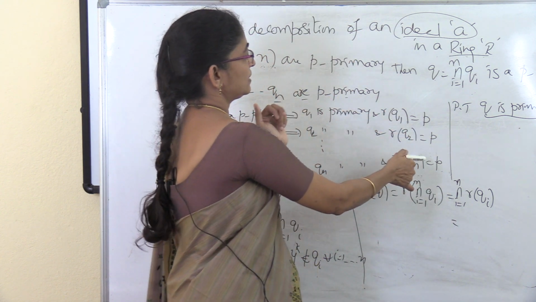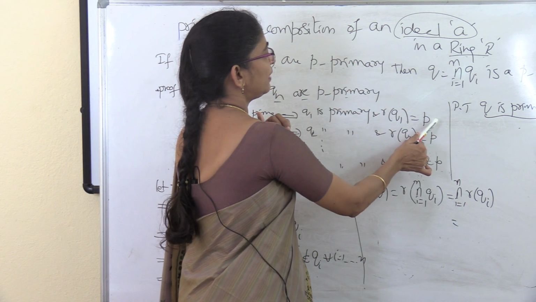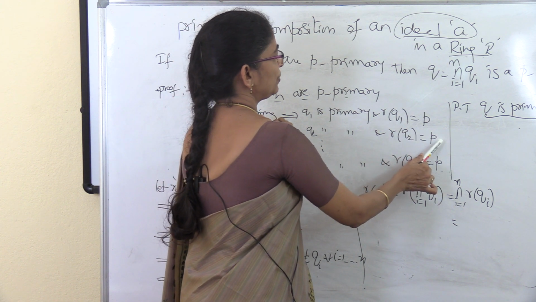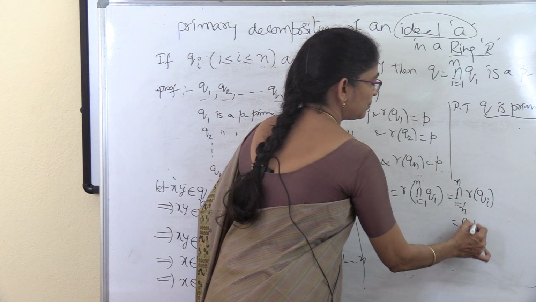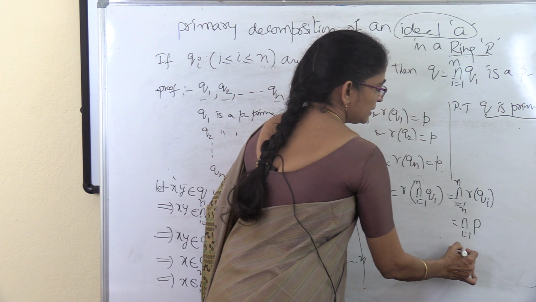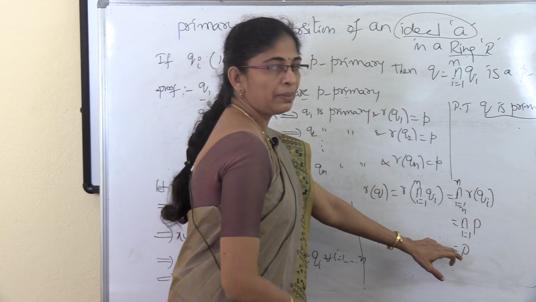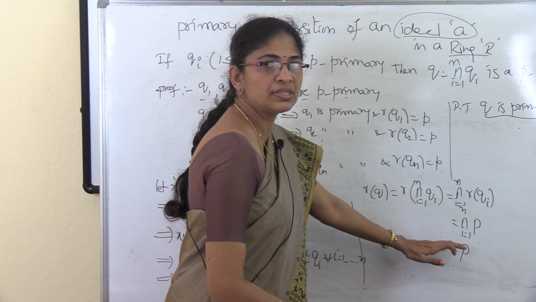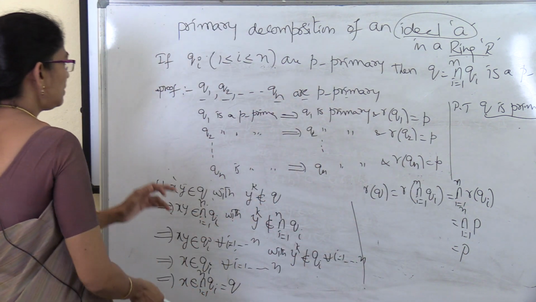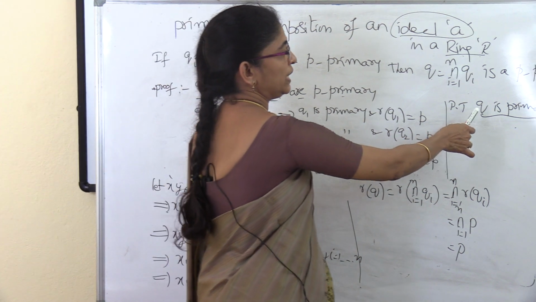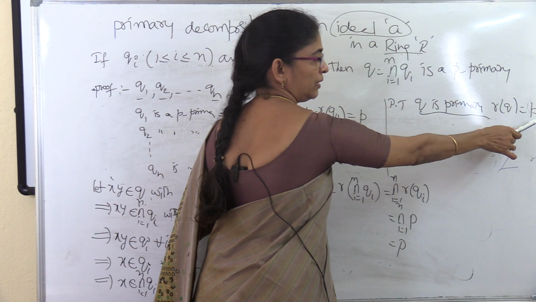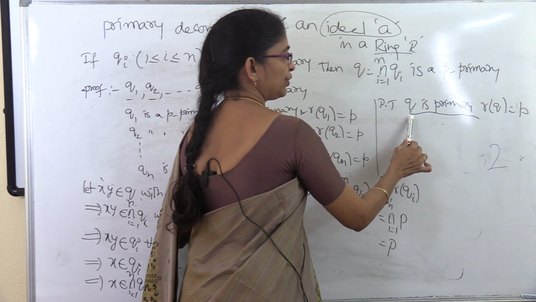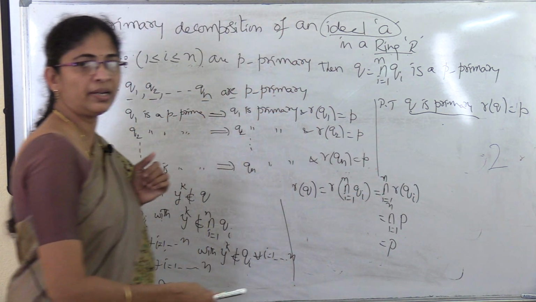In the statement it is already given that r of q1 is p, r of q2 is p, and so on, which means the intersection of p, i equal to 1 to n. So the intersection of the primary ideals has radical p, which means r of q is equal to p. Therefore we proved that q is a primary ideal and r of q is equal to p, which means by definition q is a p primary ideal.